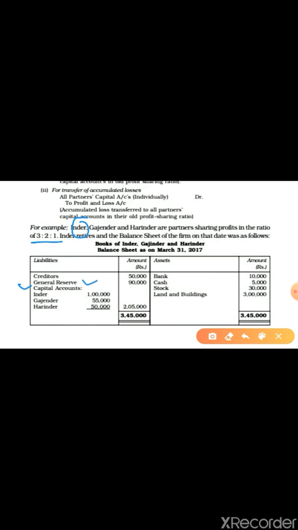This general reserve is given on the liability side, and the entry is general reserve account debit to old partners' capital account. It means you have to distribute it among all three partners in the old ratio. So this 90,000 is distributed in the ratio 3:2:1.